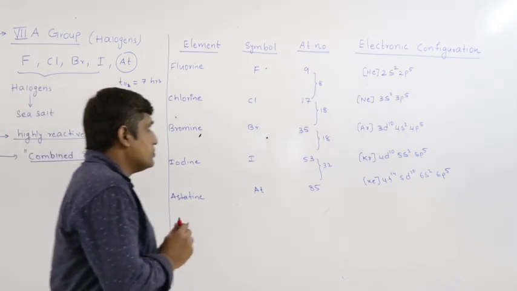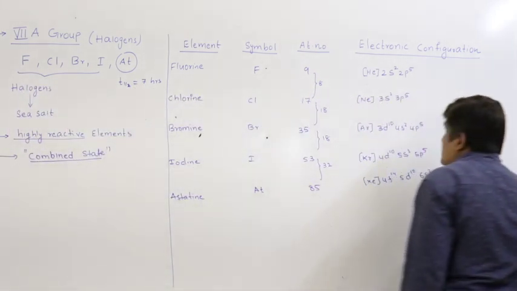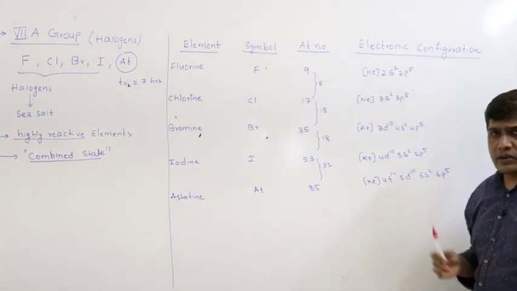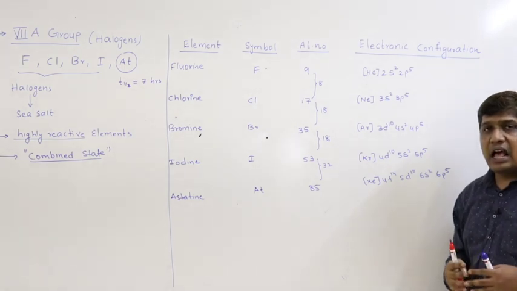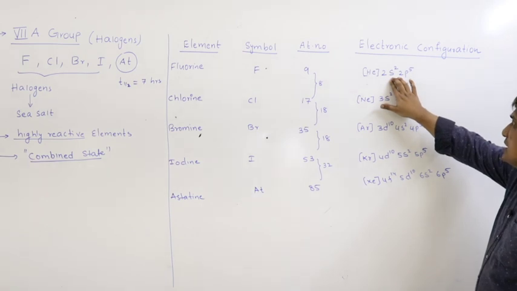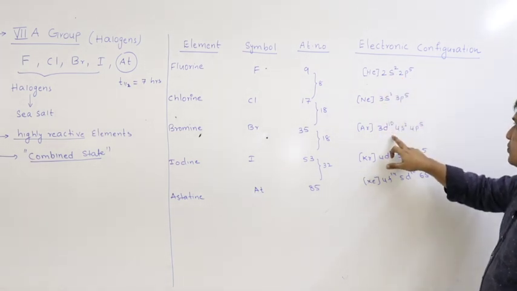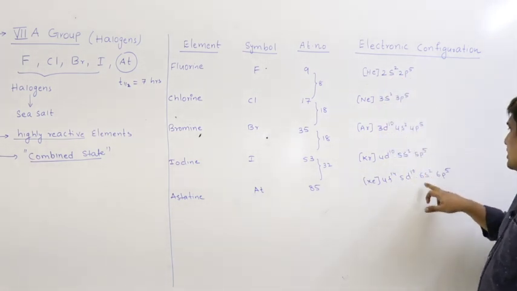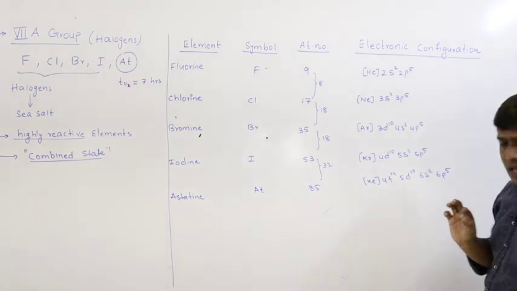Now the valence electrons means the electrons that are present in the last shell. So here the last energy level is second, third, fourth, fifth and sixth energy level.